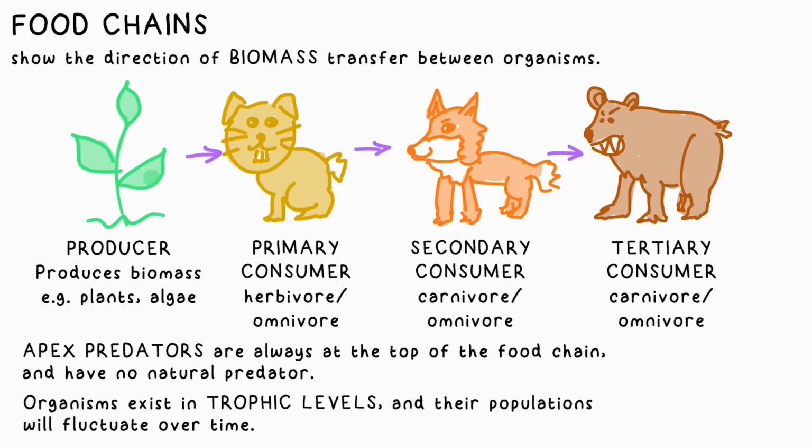The population numbers of all of these will fluctuate in an ecosystem over time. By the way, this food chain is possible. I looked it up. Bears do eat foxes.